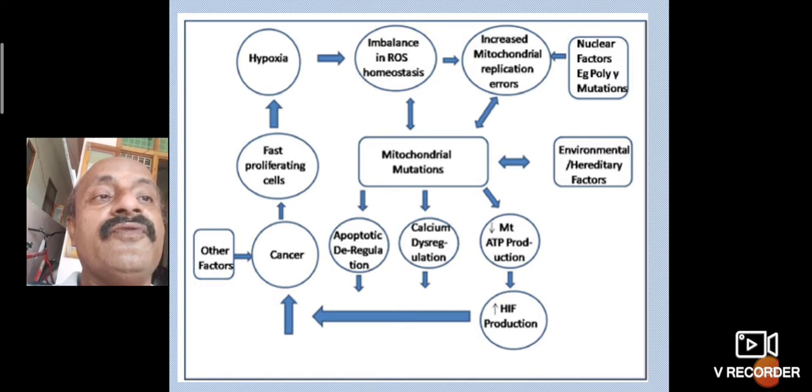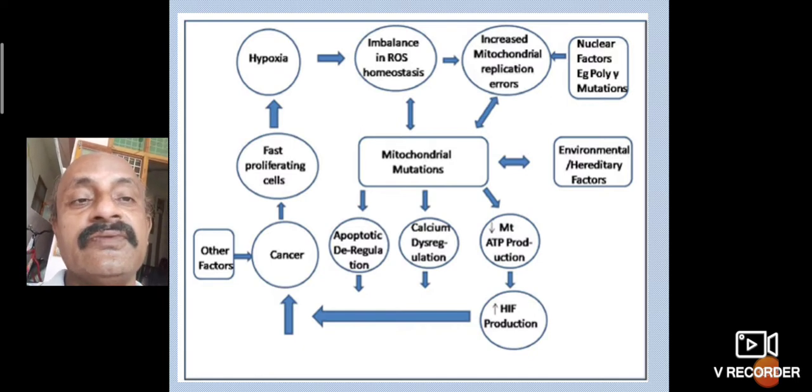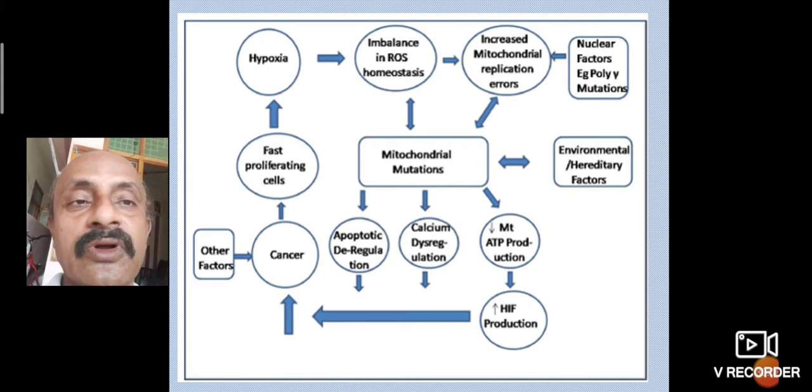Environmental and hereditary factors can change the mitochondria, causing several diseases and infections.